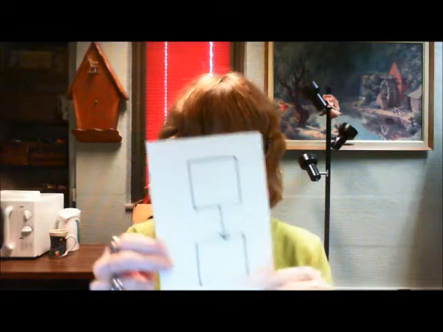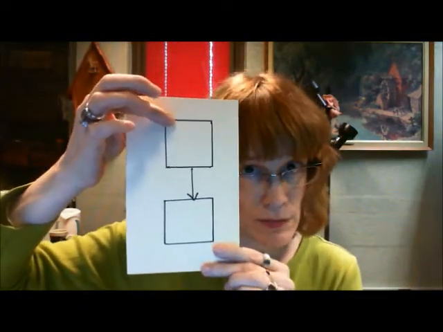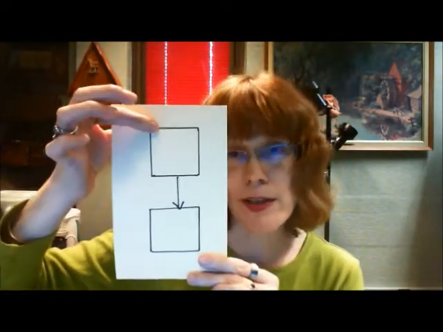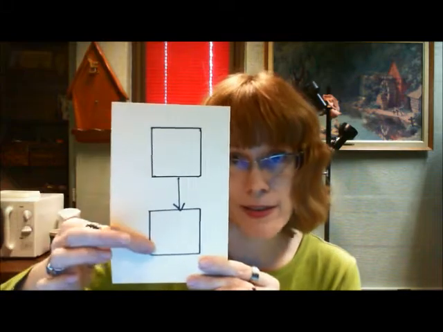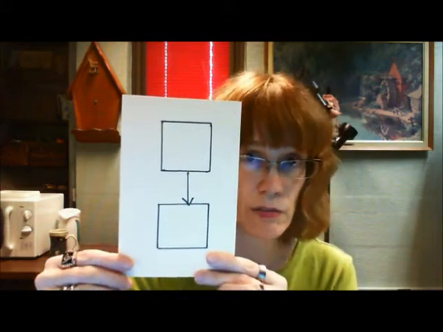Today I would like to review the 3 ways that 2 ideas can be related to each other in an argument. The first way is this. We have a reason that's giving us reason to believe the conclusion. This reason, this conclusion, the relationship between them is called an inference.